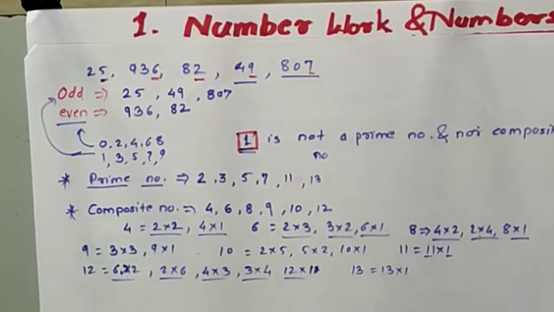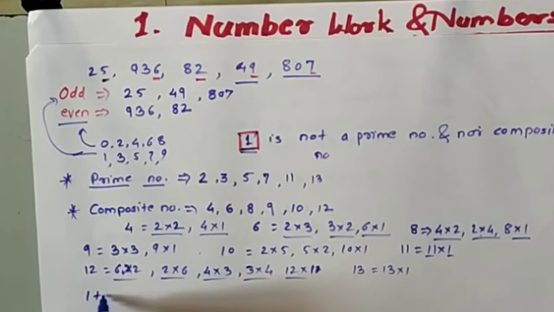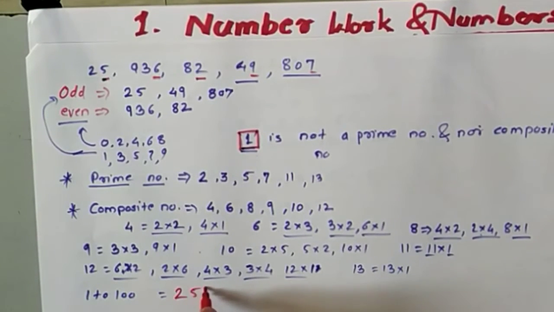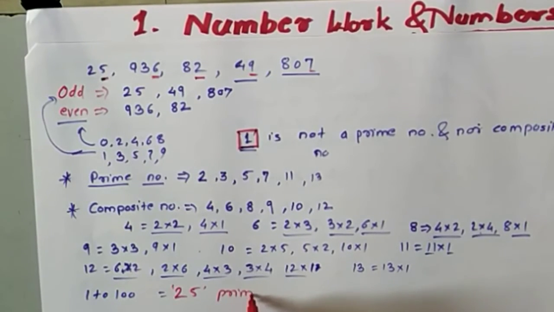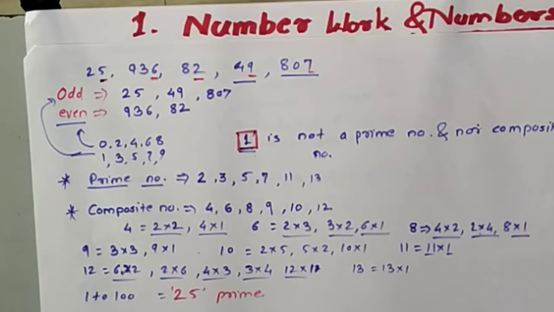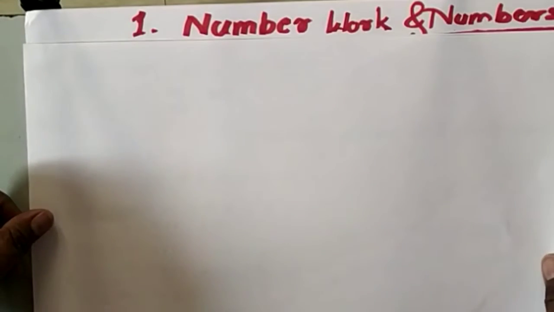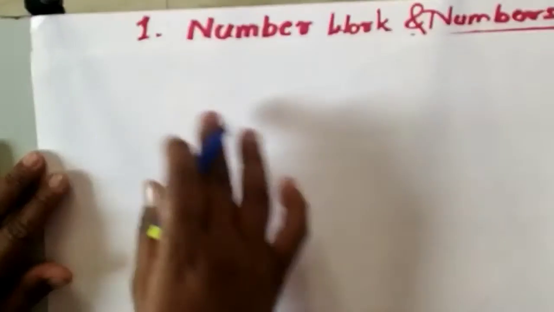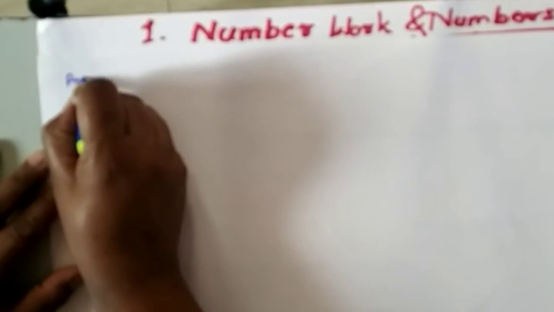Now we will see how many prime numbers there are from 1 to 100. Inside 1 to 100, there are 25 prime numbers in total. Which are those 25 numbers? I will give you these 25 numbers as a set, and afterwards we will study them. So here I will write the prime numbers from 1 to 100.